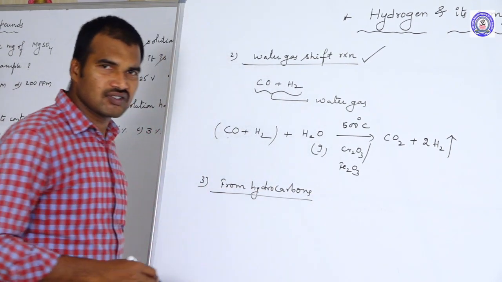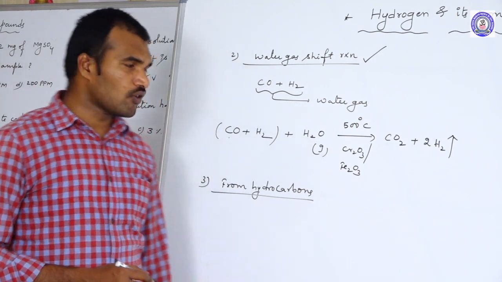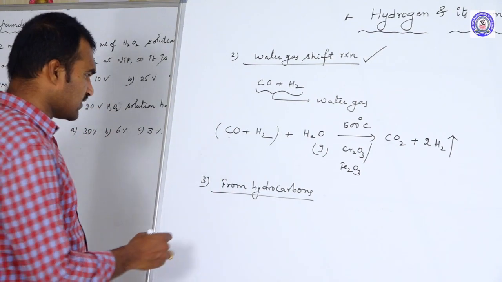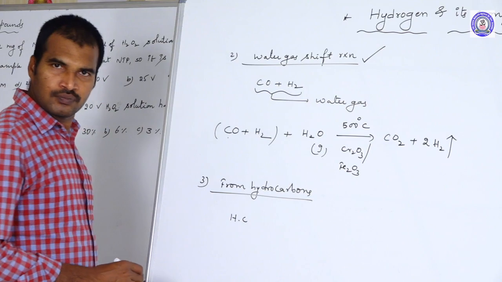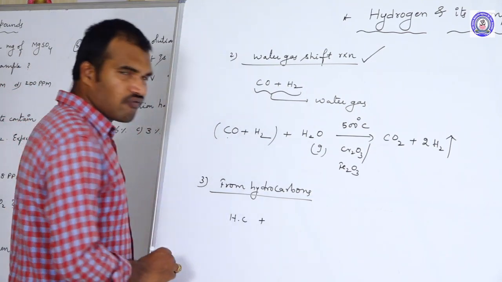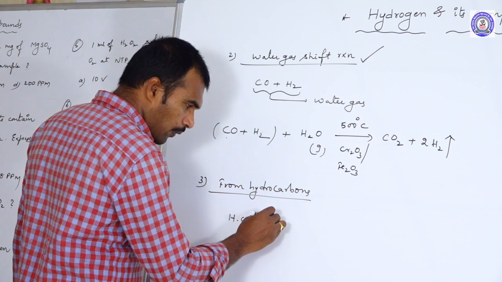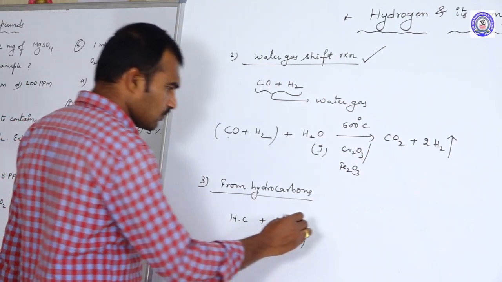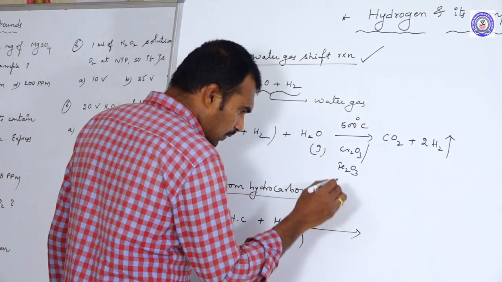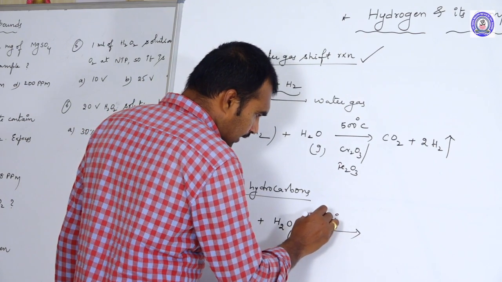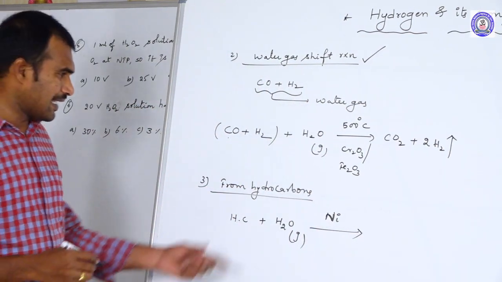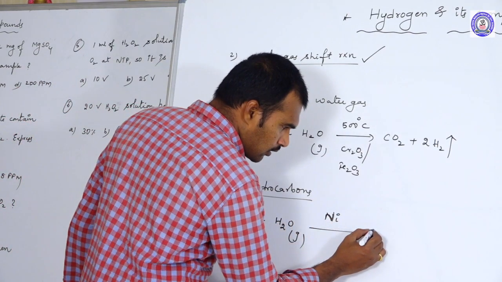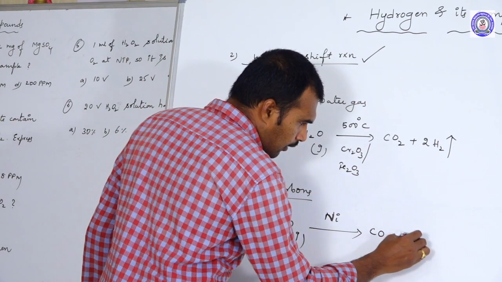Hydrocarbons means alkanes, alkenes, alkynes. Yes, how can we prepare? We can prepare hydrogen even from hydrocarbons. Okay, how? Let us see. You take any hydrocarbon. If you pass steam onto the surface of hydrocarbons, in the presence of nickel as a catalyst, then we will get CO and hydrogen.